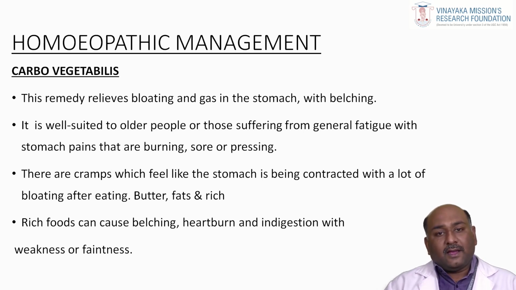Whenever the patient feels heaviness in the epigastric region as well as burning pain, immediately think of Carbo veg. The patient has a history of taking more spicy and fatty foods, resulting in this sort of gastric disturbance. It is more indicated for old age people, whose metabolism and digestion are somewhat slow. When they consume high fatty foods, it can result in slow digestion. Those are the characteristic points for the prescription of Carbo vegetabilis.